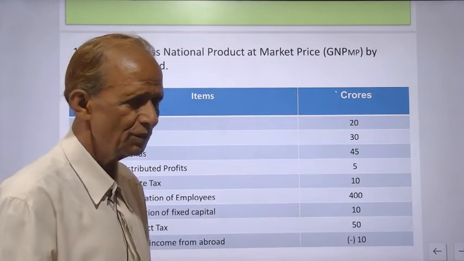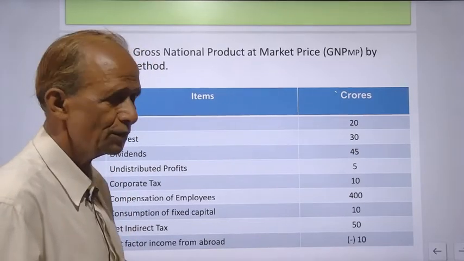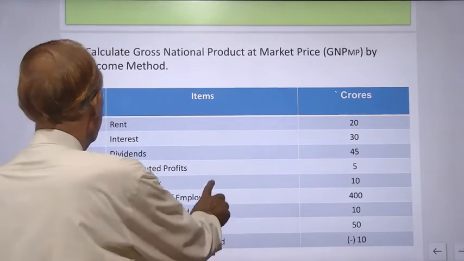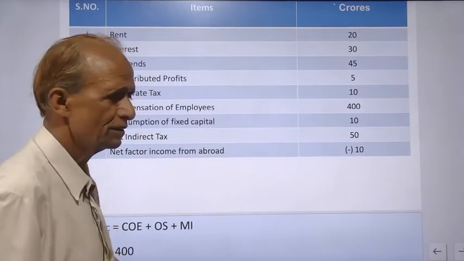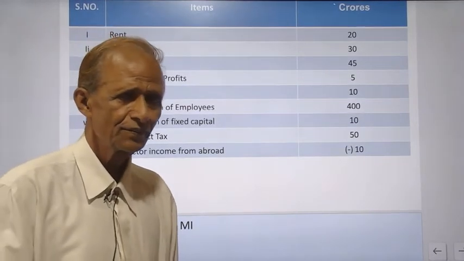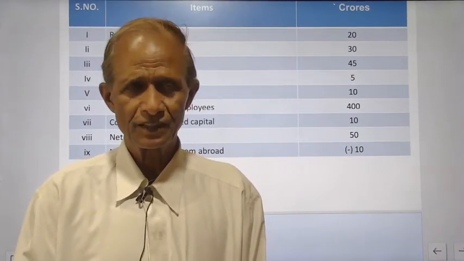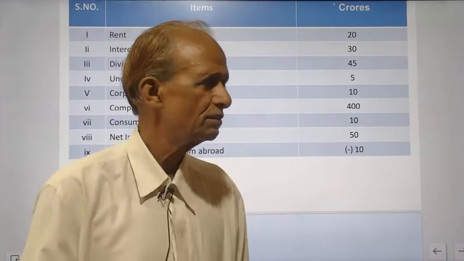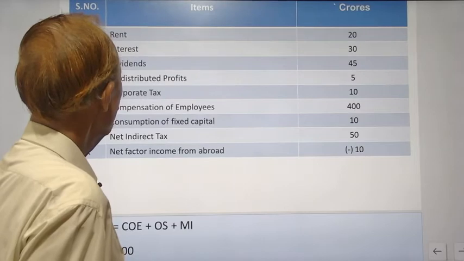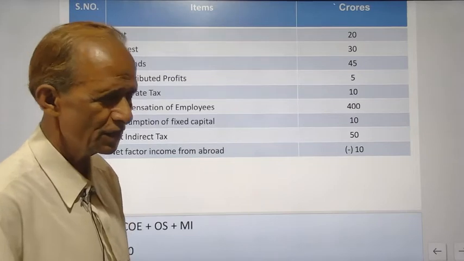So in this question, you have to calculate GNP MP. At first, we will calculate NNPFC, and that will be easy to calculate national income. You know that you are given rent, interest, dividend and corporate tax. The total of these items will give you operating surplus. The first four items, rent, interest, dividend, undistributed profits and corporate tax, will give you operating surplus.